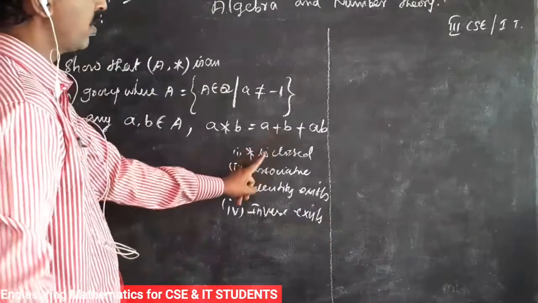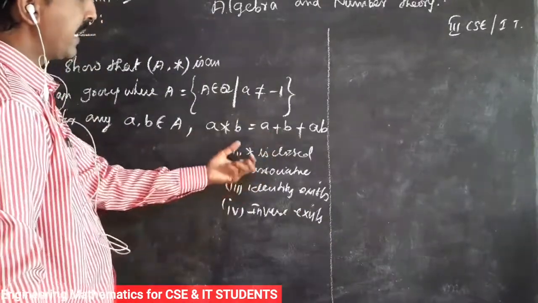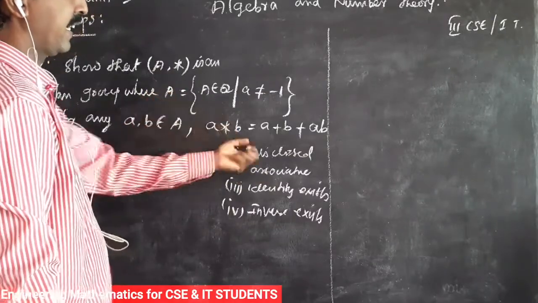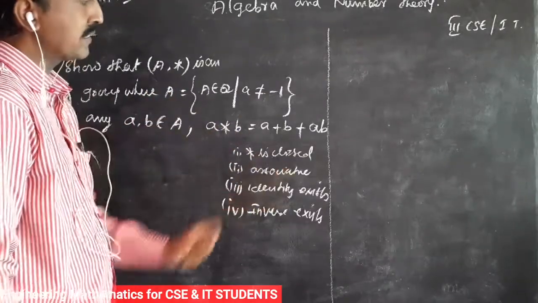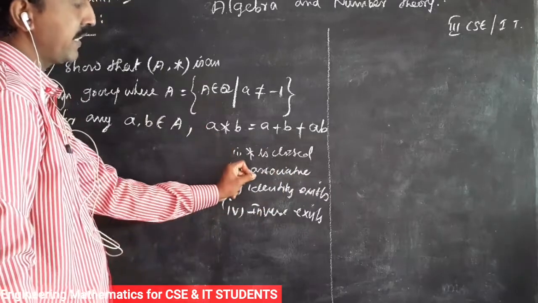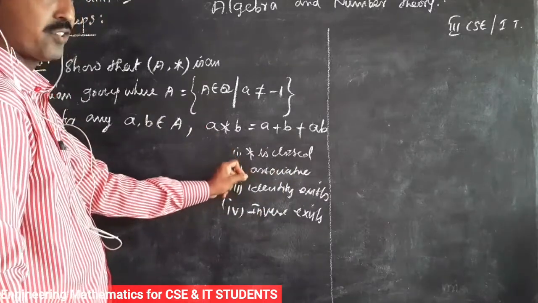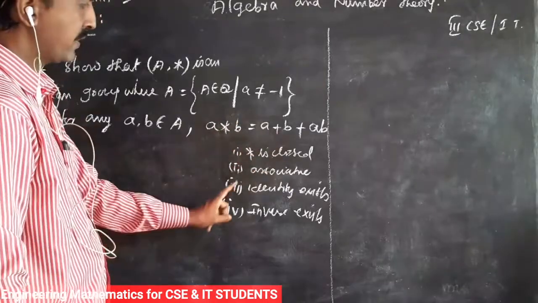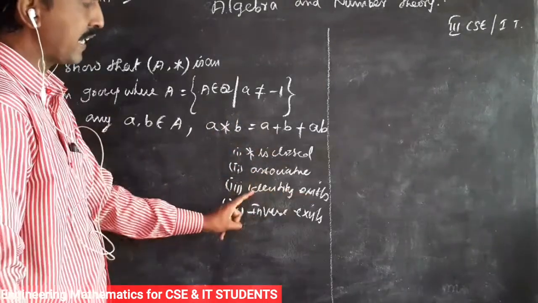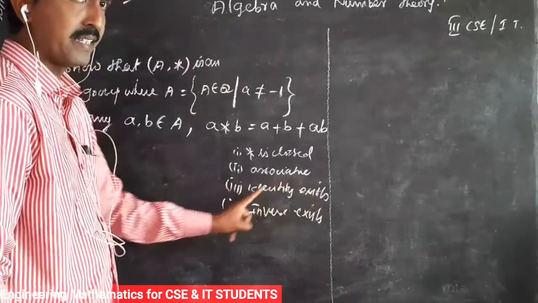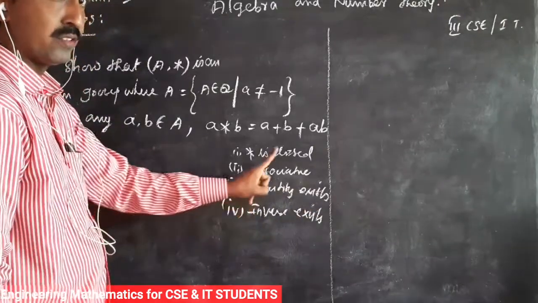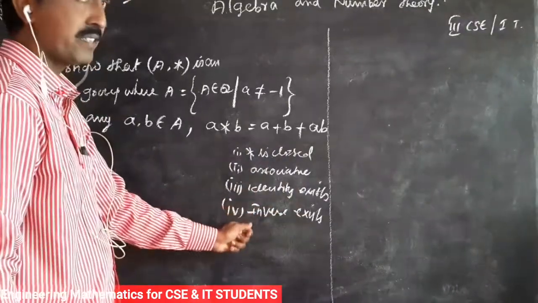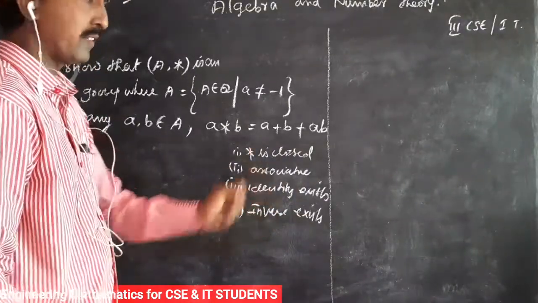Closed means we take any two elements in A, and the result is in A. Associative means we take any three elements in A such that (a * b) * c is equal to a * (b * c). Identity exists means a * e is equal to a. And the inverse exists means a * a inverse is equal to e.